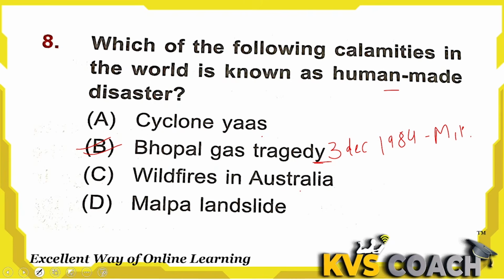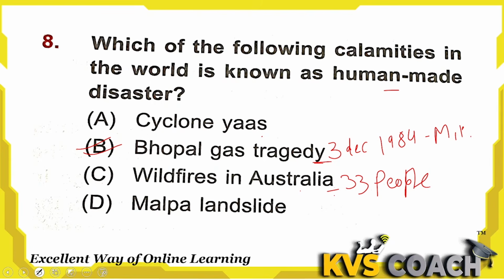C is wildfire in Australia. Wildfire in Australia is a fire in the bushes in the Australian forest. Okay, that is caused by some human activity, but it totally depends on the weather or climate. In the summer season when it is very hot, the bushes catch fire due to heat. Due to this wildfire, 33 people were killed, and it happened in Australia, but it is a natural disaster.